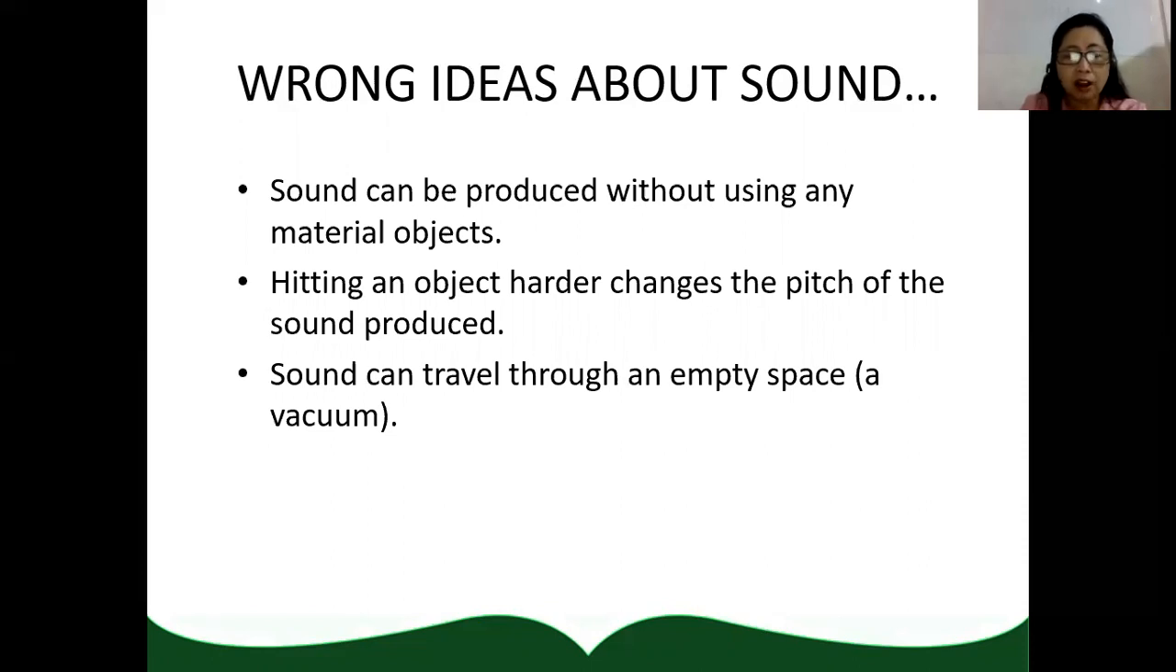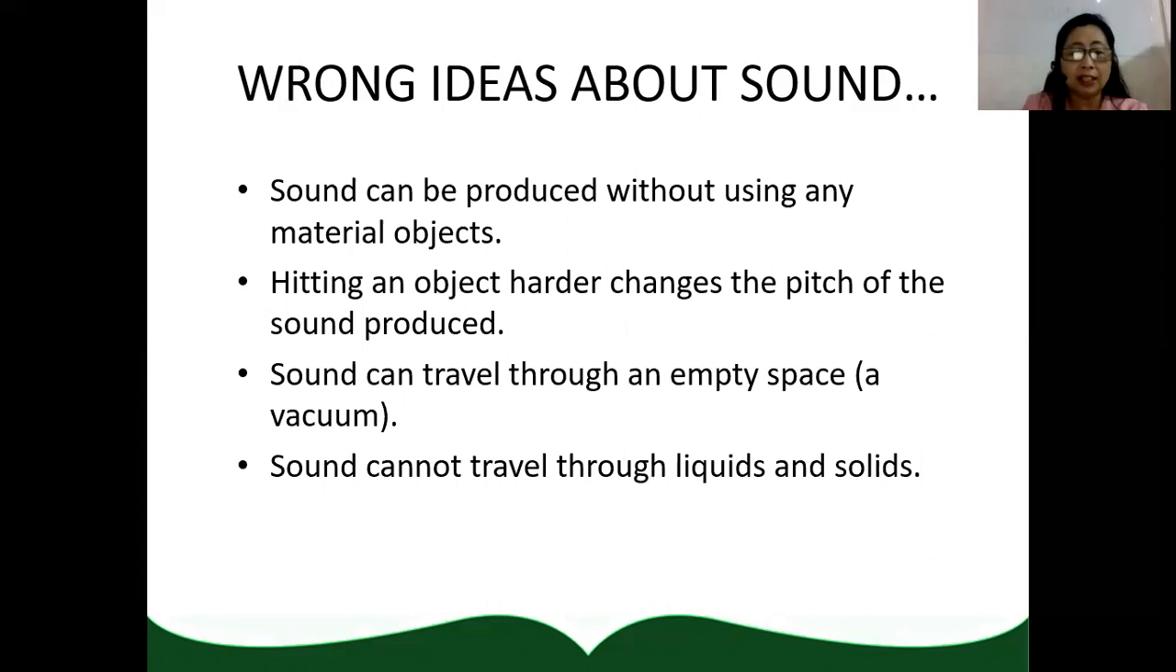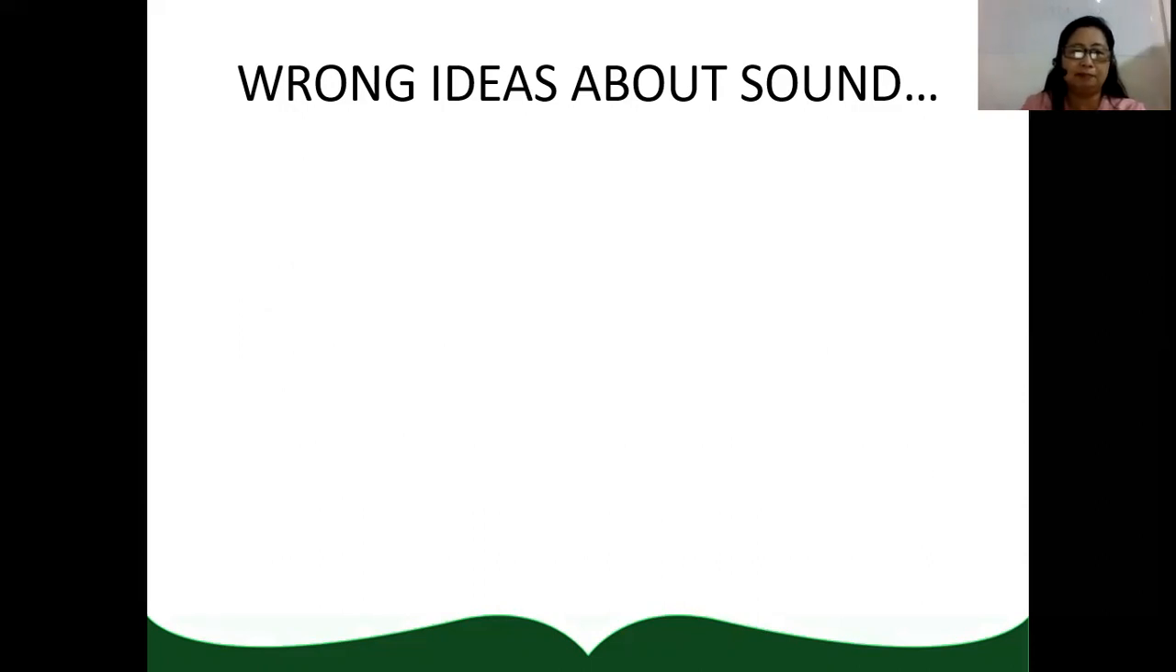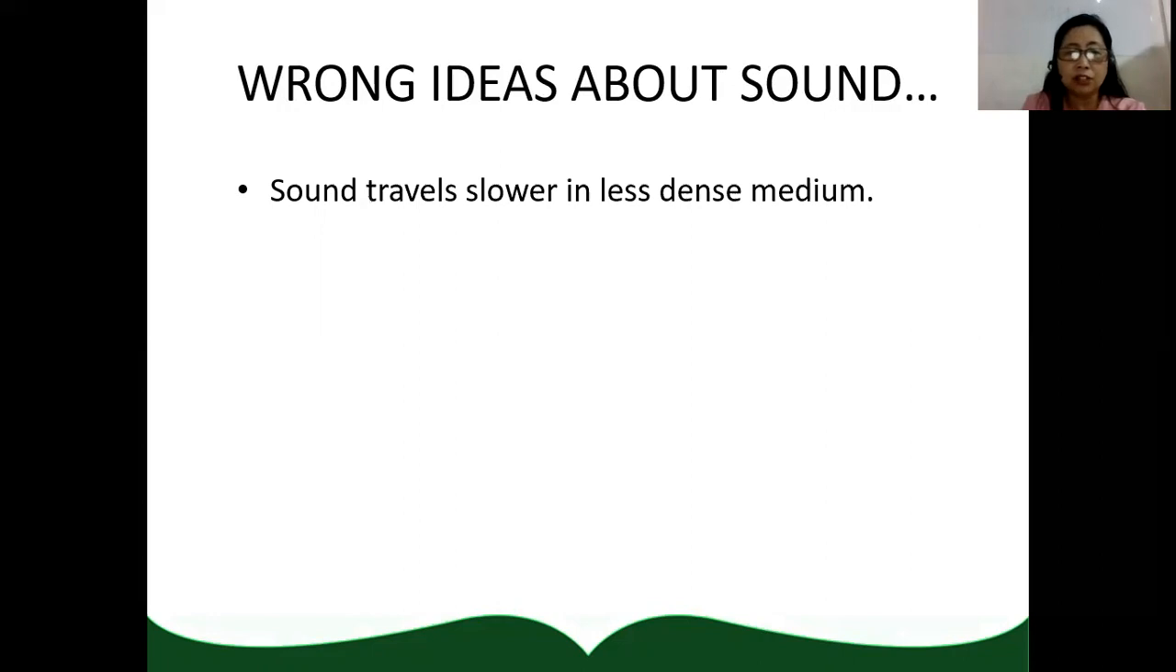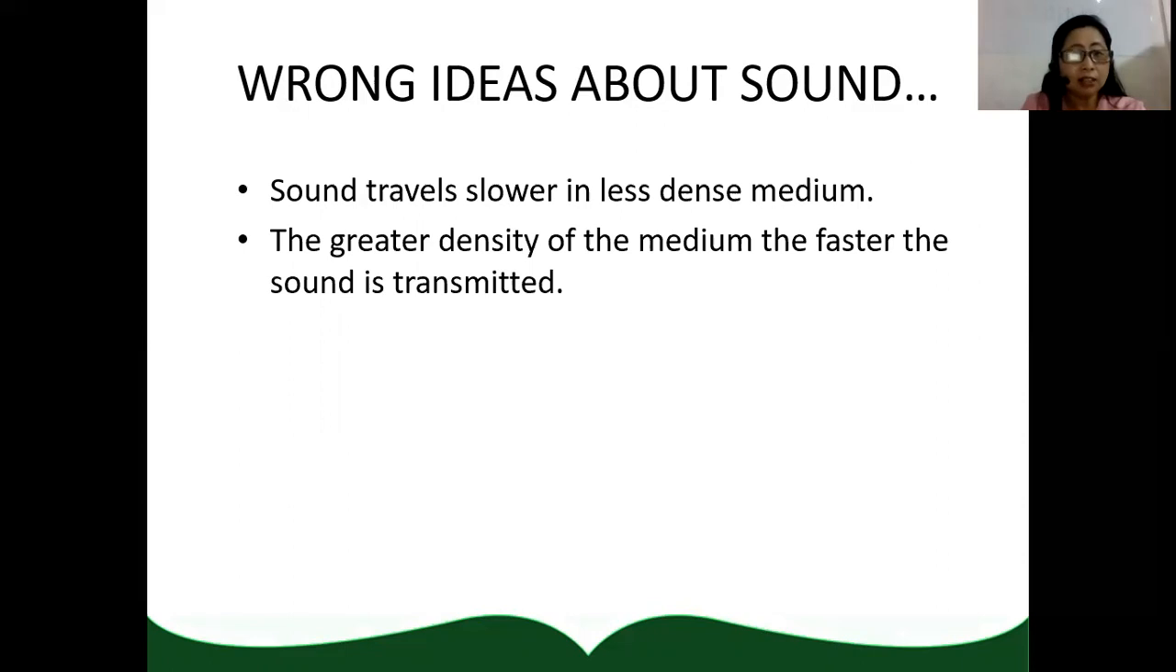Sound can travel through an empty space like a vacuum. Sound cannot travel through an empty space because it requires a medium. Sound cannot travel through liquids and solids. Liquids and solids are good media for sound to propagate. Sound travels slower in less dense medium, and the greater the density of the medium, the faster the sound is transmitted. As we discuss, you will be able to unlock these misconceptions.